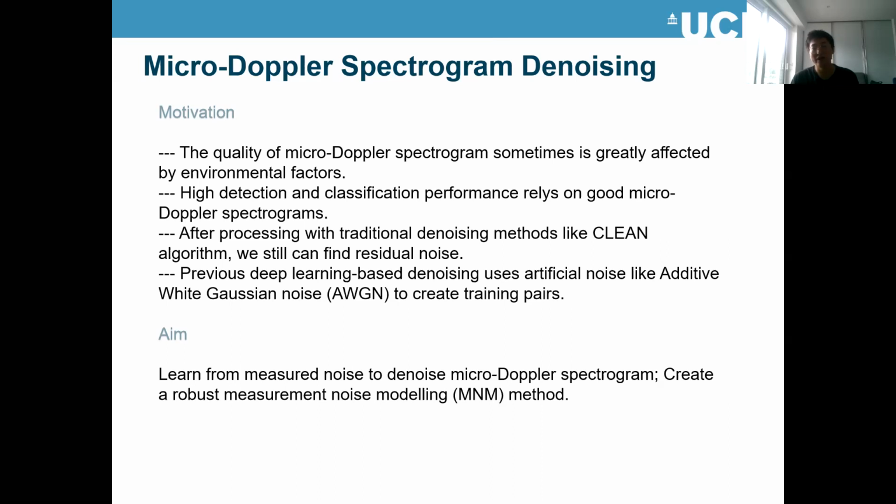And also, there are already some deep learning based denoising methods which use artificial noise like AWGN noise to create noise training pairs. They use AWGN noise to create some noise which they think is close to the real noise. But I think this model is not good enough because it's just AWGN noise. So the aim of this study is to learn from the measured noise, which is real noise, to create a robust measurement noise modeling method instead of just using the AWGN noise model, and to denoise the Micro-Doppler spectrum.